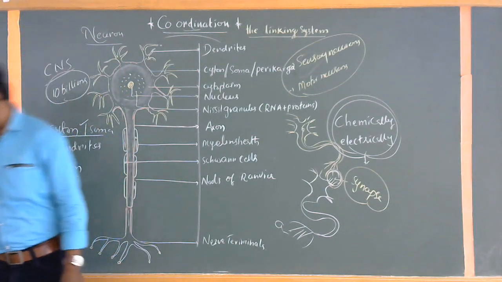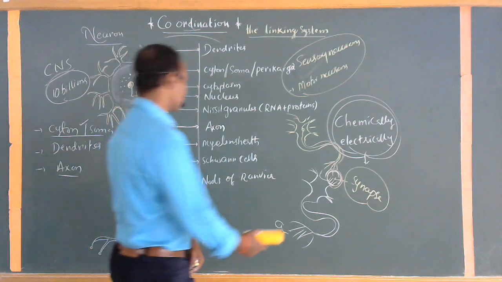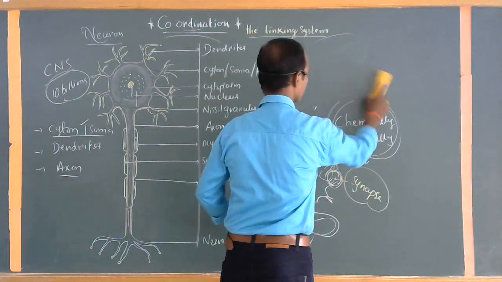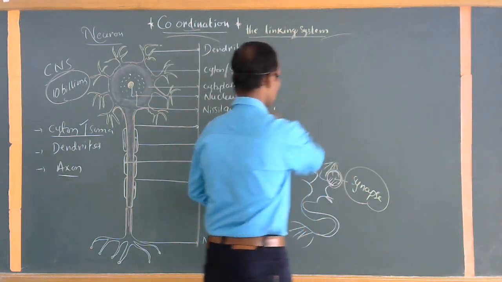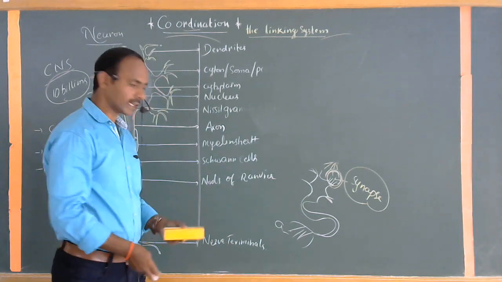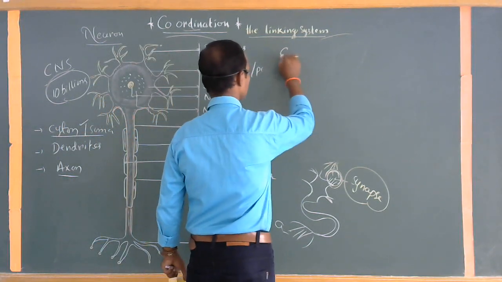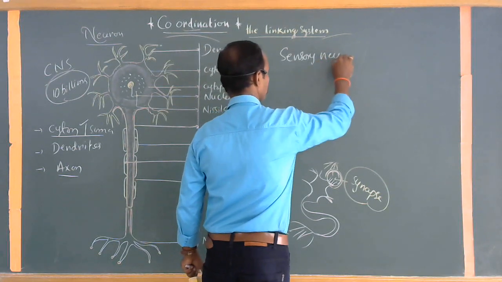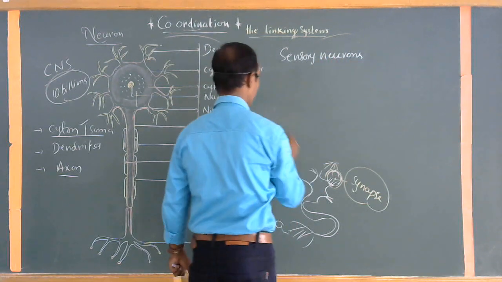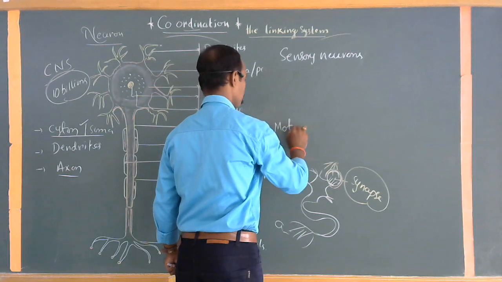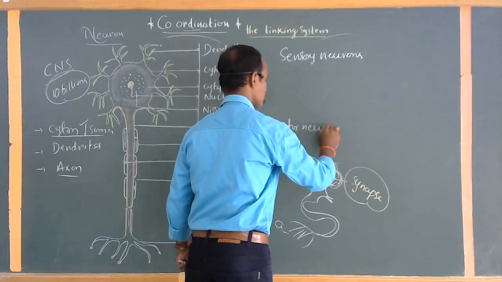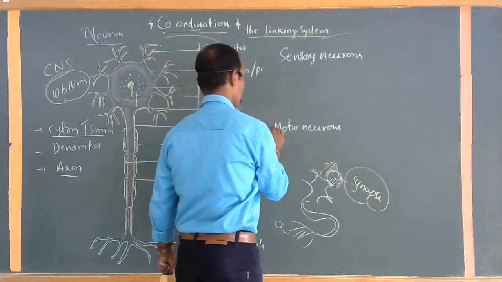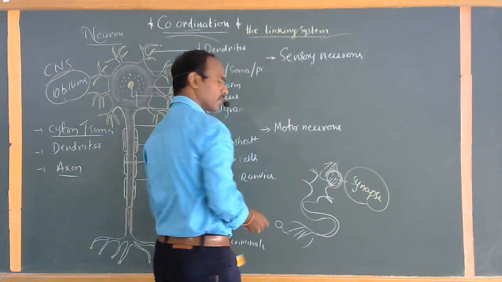Depending upon the function, neurons are basically in two categories. Clearly, those are called sensory neurons and motor neurons. Second one, motor neurons. What are called sensory neurons and what are called motor neurons?